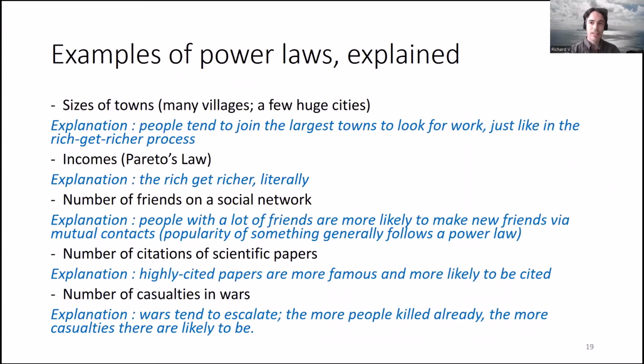So now we can explain some of the reasons why some things follow power laws. For example, the sizes of towns and cities. If you imagine a new person joining a town or city to look for work, they're going to be more likely to find work in larger cities. So you have a rich get richer situation. For incomes, rich people literally get richer because they have more money to invest, I guess. So that's why incomes tend to follow a power law.